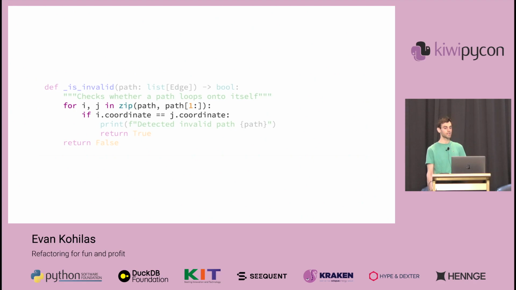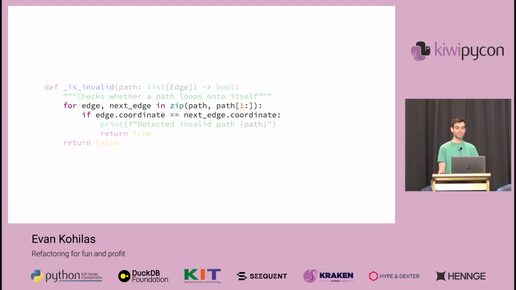Actually, it's not really clear what we're doing here either. For example, what does I and J mean? Let's update their names to edge and next edge to make it more clear what we're comparing. And on that note, the use of zip here also isn't really descriptive.